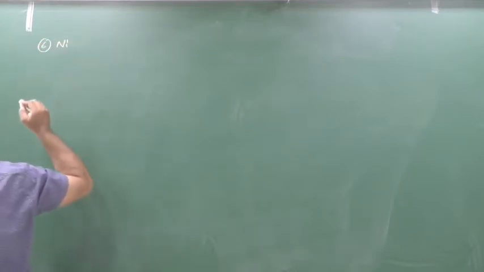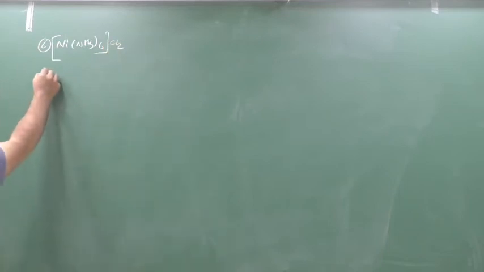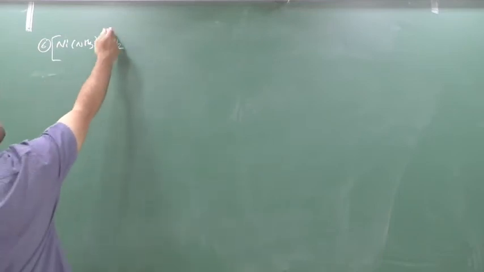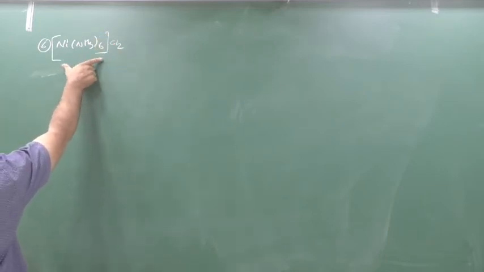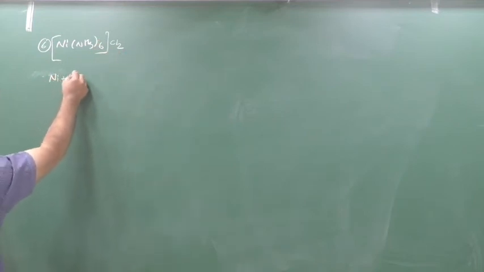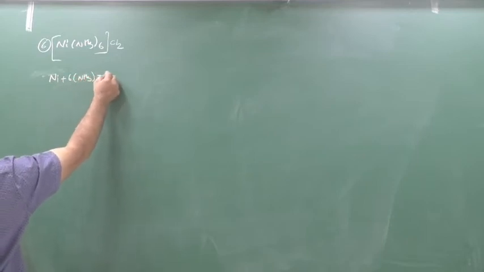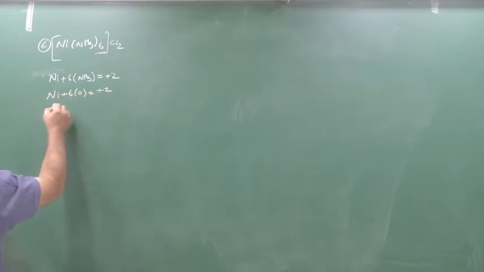So 1, 2, 3, 4, 5, 6. The 6th is [Ni(NH3)6]Cl2. So see here, how to solve? Ni. See, if I split this, this will get plus 2 and this will get minus 1. Yes or no? So if I split this, this complex will get plus 2, because here it is 2 and it is 1. So Cl minus. So I will get here Ni plus 6 into NH3 is equal to what? Plus 2. So ammonia is a neutral ligand, so 0, plus 2. Ni is equal to what? Plus 2. Now what is the name?